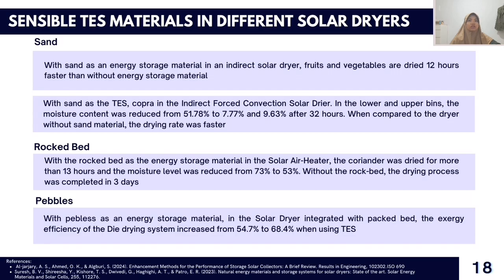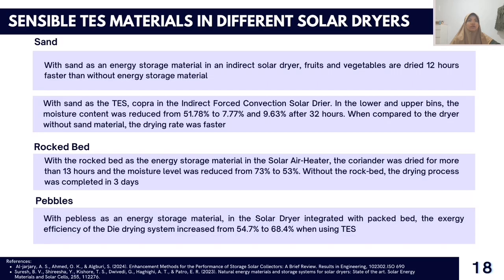In the lower and upper bins, the moisture content was reduced from 51.78% to just 7.77% and 9.63% after 32 hours. When compared to the dryer without sand material, the drying rate was faster.